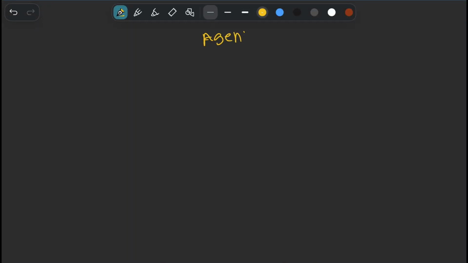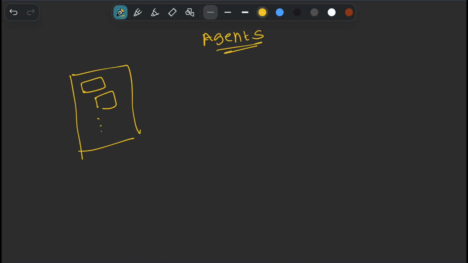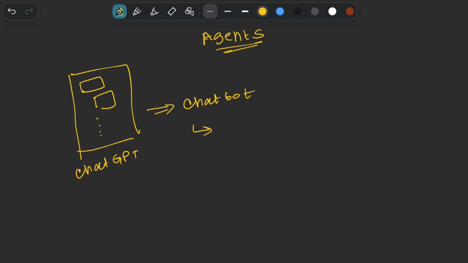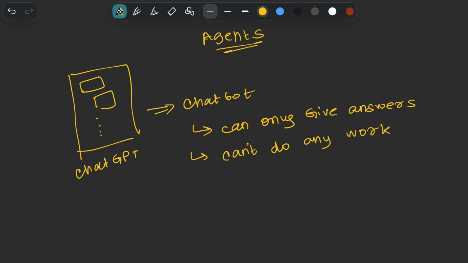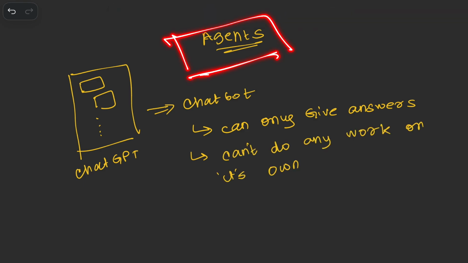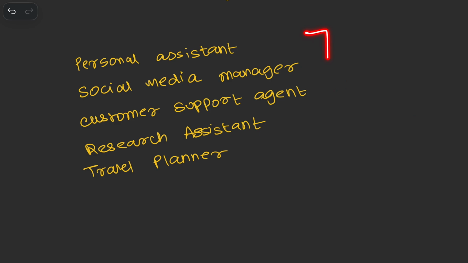Let's talk about agents. I know ChatGPT is great, but at the end of the day, it is still a chatbot. It can answer questions, but it can't really get the work done. This is where AI agents come in. Think of them like travel agents, but for your digital tasks. An agent is capable of doing any of the following tasks.